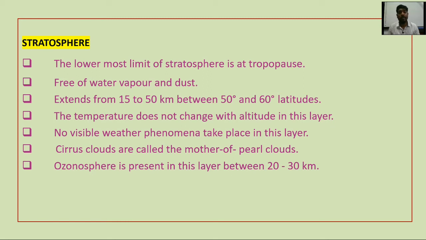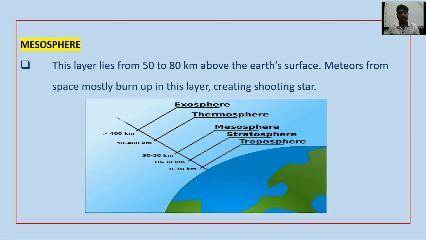The ozonosphere is present in this layer between 20 to 30 kilometers. Between 20 to 30 kilometers, ozone is present. The ozonosphere is present in the second layer. Remember that the second layer is the stratosphere. In this layer, ozone is present. The third layer is known as the mesosphere.